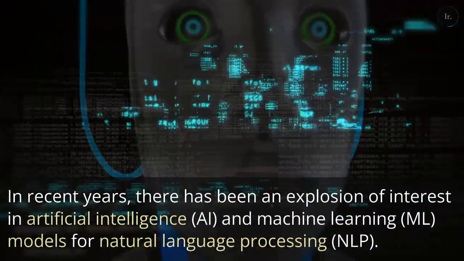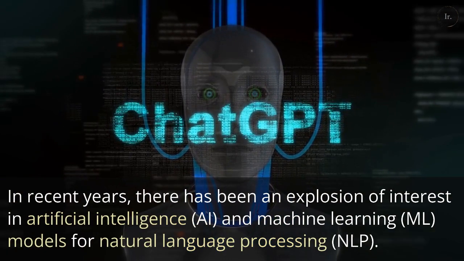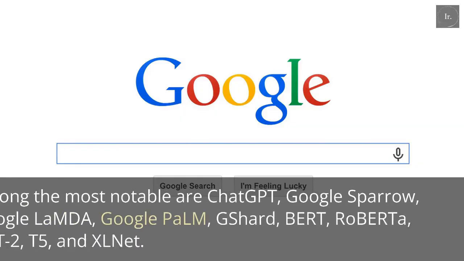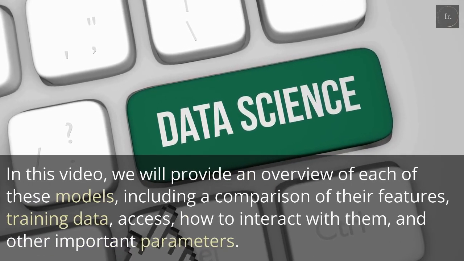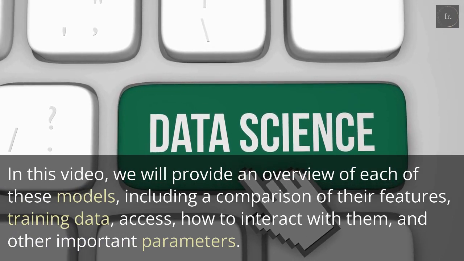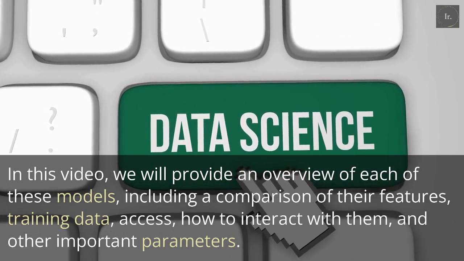In recent years, there has been an explosion of interest in artificial intelligence, AI, and machine learning, ML, models for natural language processing, NLP. Among the most notable are ChatGPT, Google Sparrow, Google LaMDA, Google PaLM, GShard, BERT, RoBERTa, GPT-2, T5, and XLNet. In this video, we will provide an overview of each of these models, including a comparison of their features, training data, access, how to interact with them, and other important parameters.